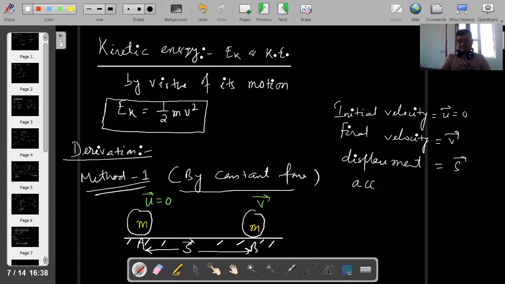Now I have to calculate the acceleration a.